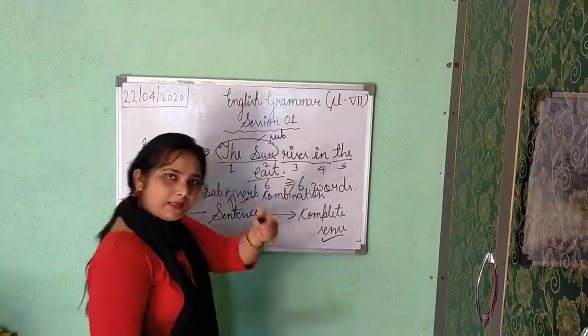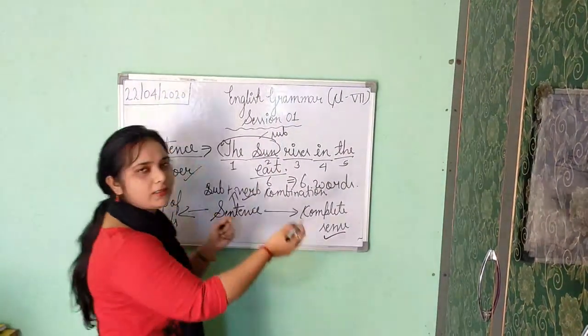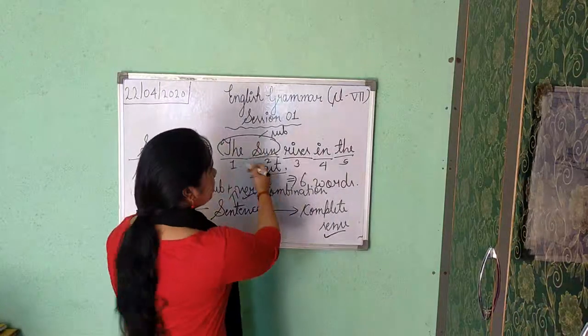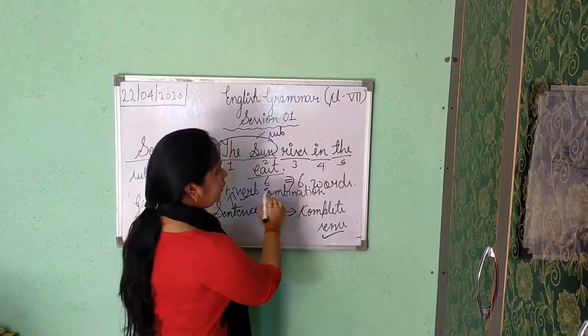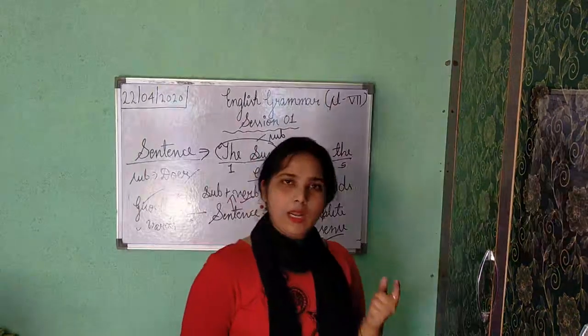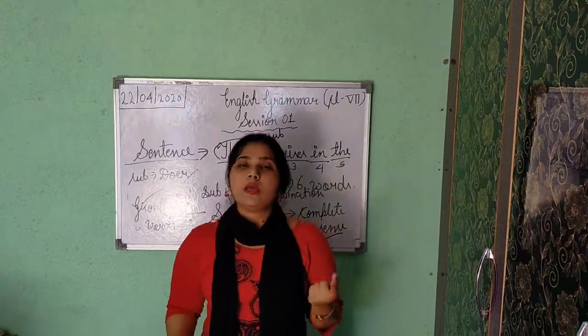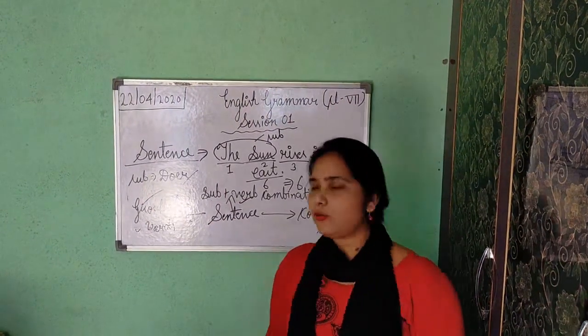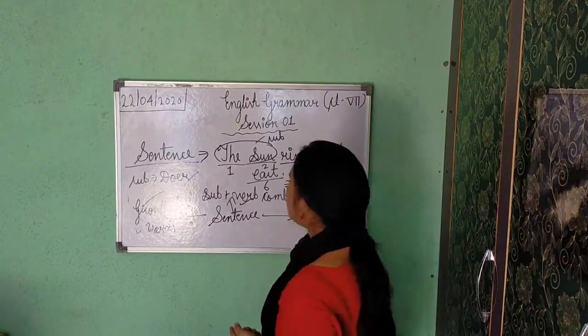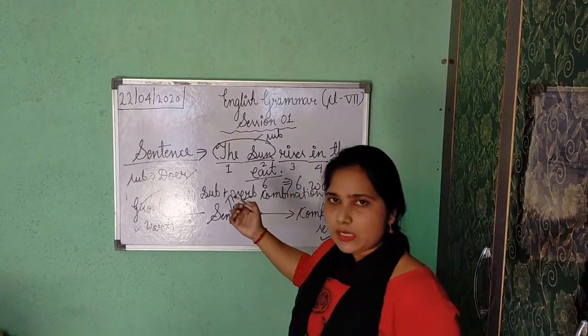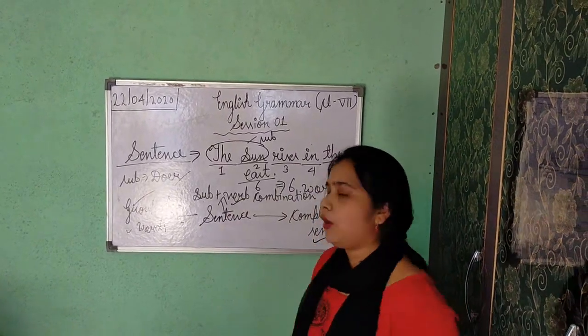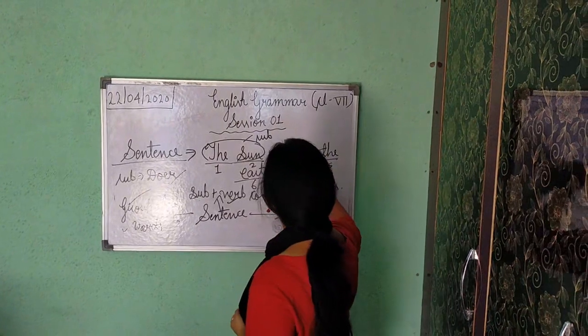As I have told you, the doer of the action is known as the subject. So here the sun is your subject. Now the verb: action words or helping verbs which tell about past, present or future, that is your verb. Rises. It is showing some action. It is rising, it is coming out. So that's why this rises is called a verb.